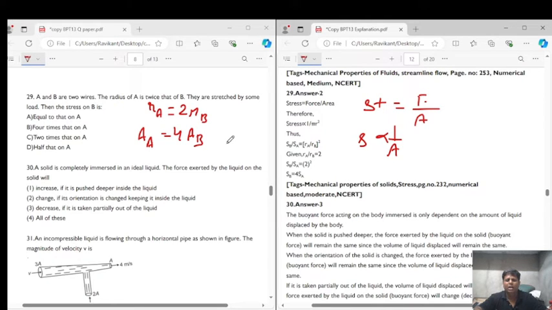So if the area of B is 4 times the area of A, it means the stress on B is equal to 1 by 4 times the stress on A, right? So they are asking you, right? Hold on. A and B are two wires. The radius of A is twice, right? Area is twice.